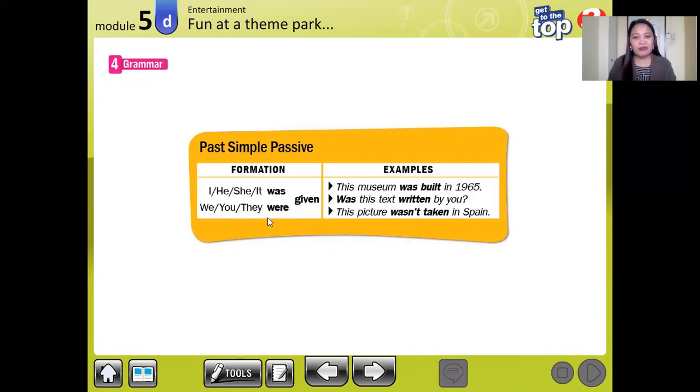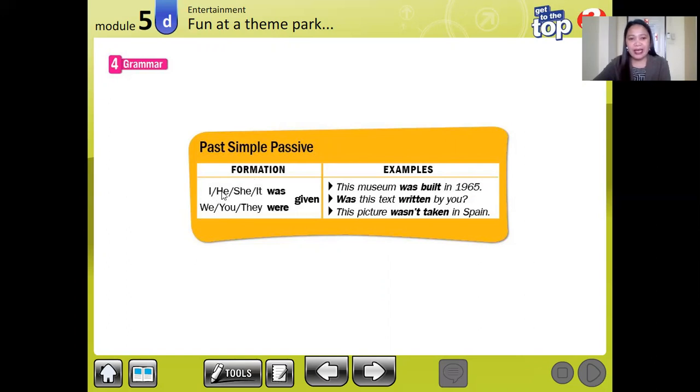So our grammar for today is about the past simple passive. We are going to learn about the past simple passive. We have the formation and the example. So how are we going to form the past simple passive? Look at the pronouns we have here.